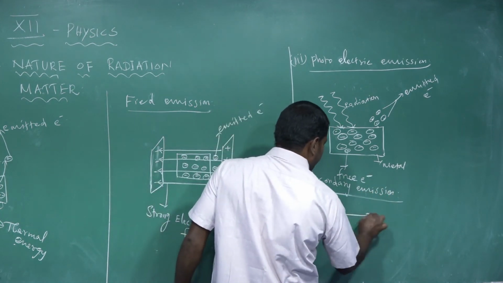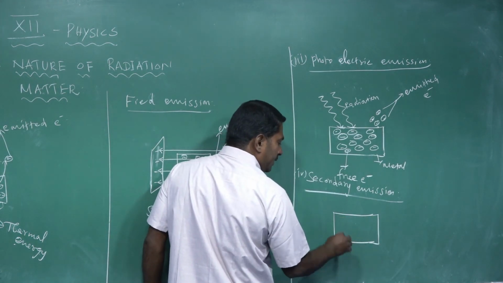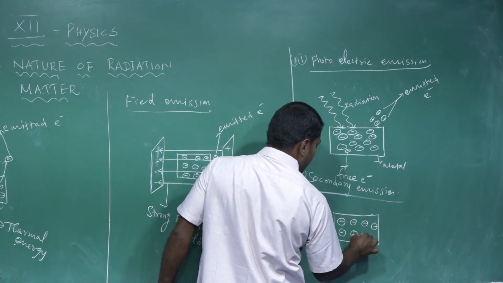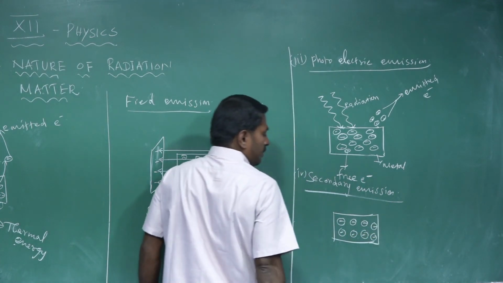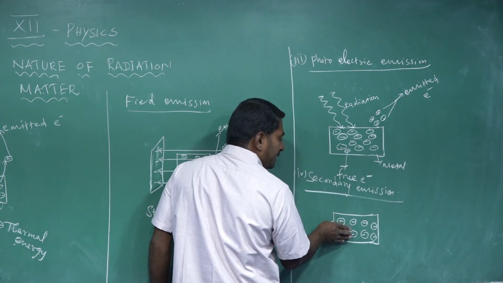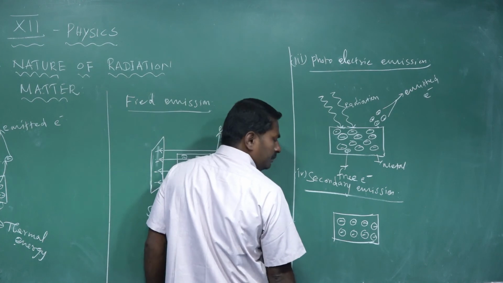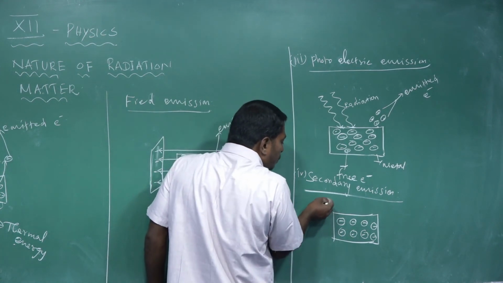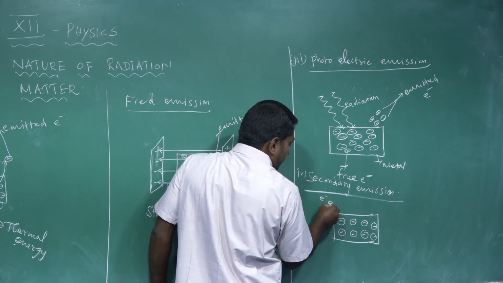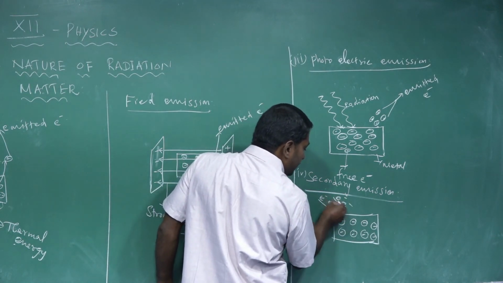Take one metal. This metal is maintained at ordinary temperature. It contains a large number of free electrons. At ordinary temperature, these free electrons will not cross the surface barrier and will not leave the surface of the metal. Take fast moving electrons.